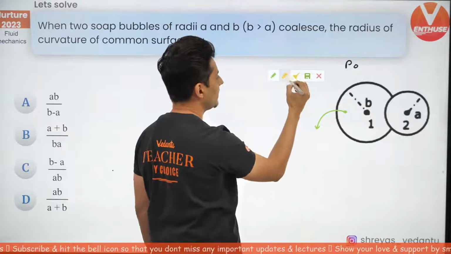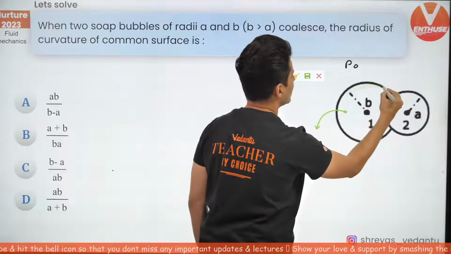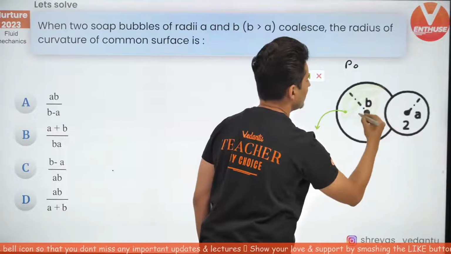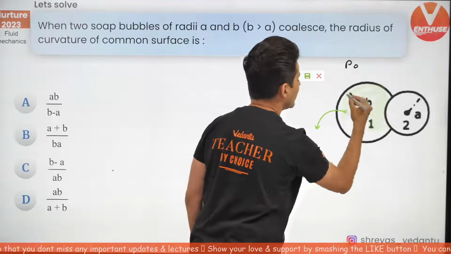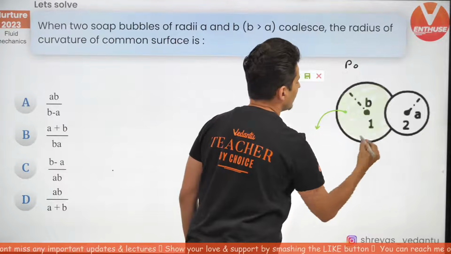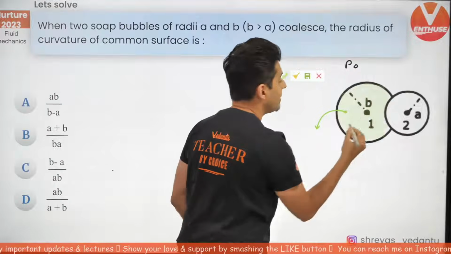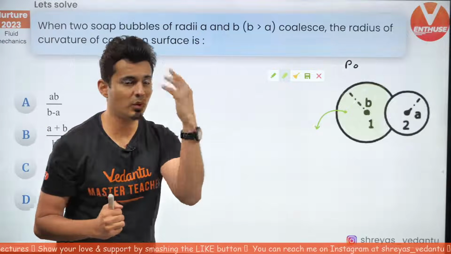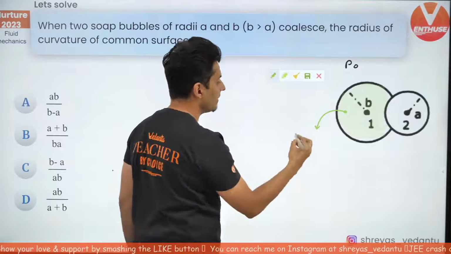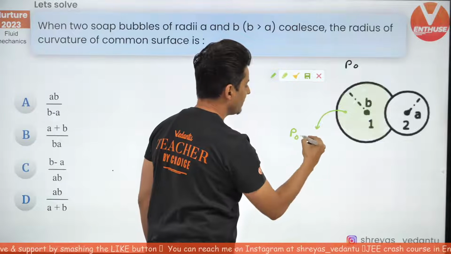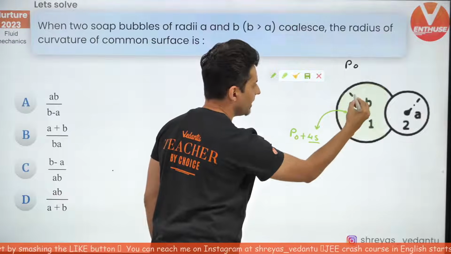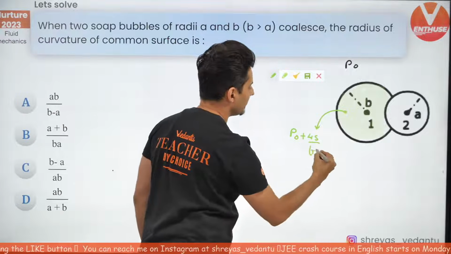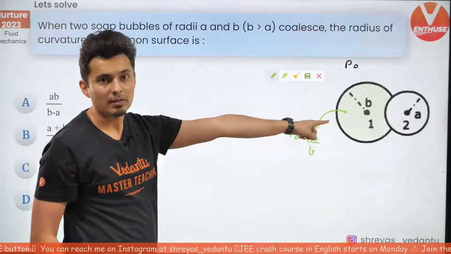Which region am I talking about? I'm talking about this region. In this region, what will be that pressure? We all know which formula to use. It's a bubble, it's a film. A film has two surfaces. Two surfaces means 4S by R. So the pressure over here will be P0 plus 4S by radius. Radius is B. That's the pressure here.